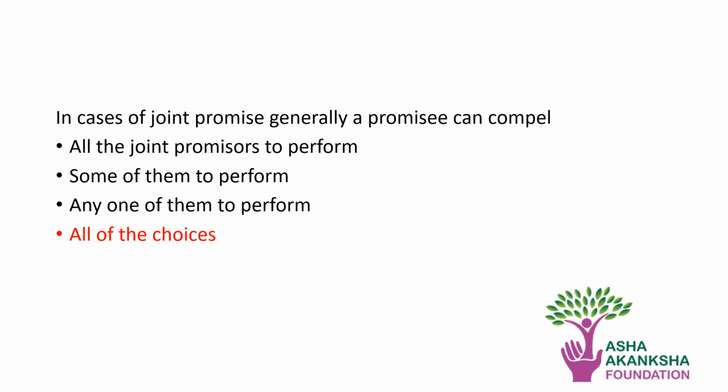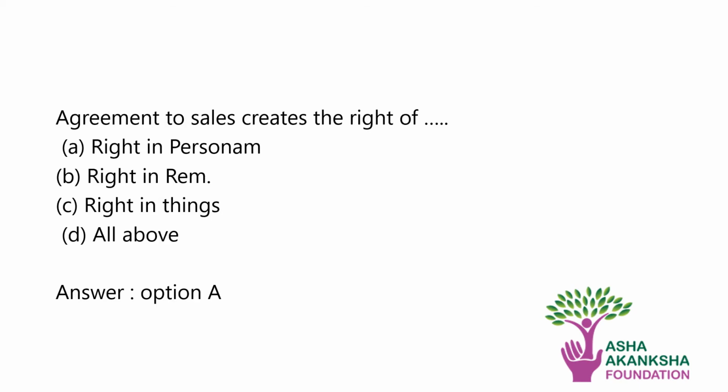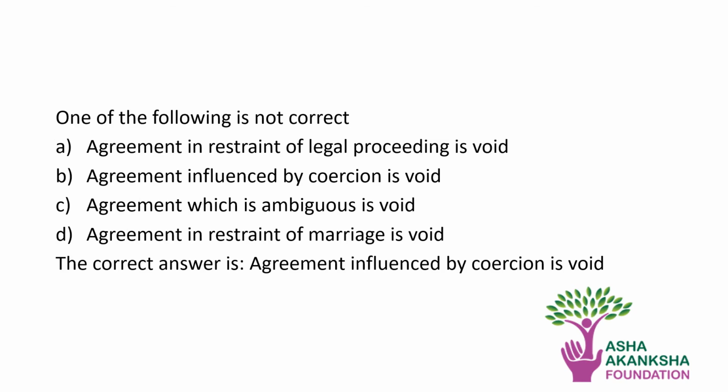The next question, in case of joint promise, generally a promisee can compel. So the correct answer is all of these, which says all the joint promisors to perform, some of them to perform, or any of them to perform. Now next question, an agreement to sale creates the right called right in personam. The next question, which one of the following is not correct? So the incorrect statement you need to find. So the incorrect statement is agreement influenced by coercion is void.